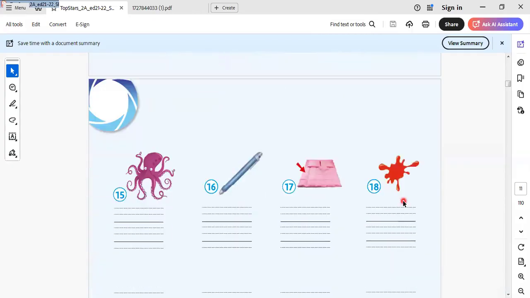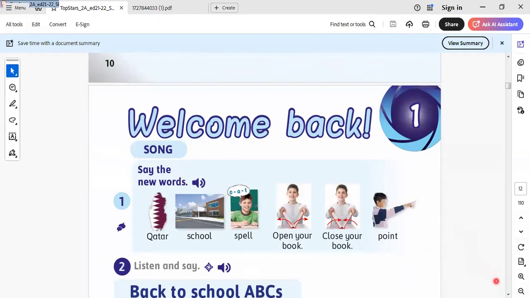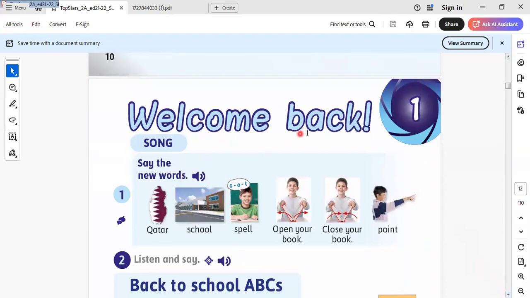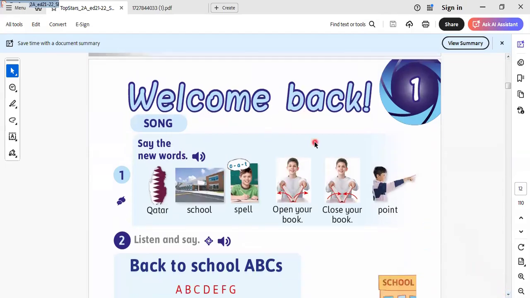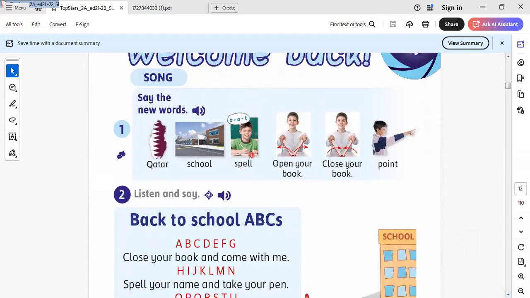Let's read the first unit in your book. The first unit is "Welcome to School," which means welcome back to our school. In this lesson, we learn some vocabulary. Let's learn it together. Here we have Qatar, written like this, school, spell. What is the meaning of spell? It means to say the letters of the word.